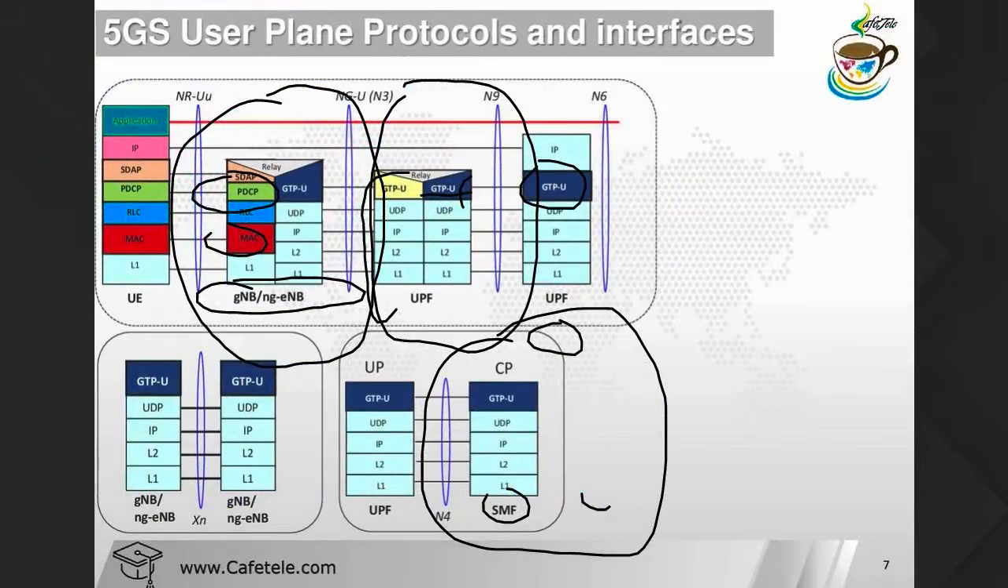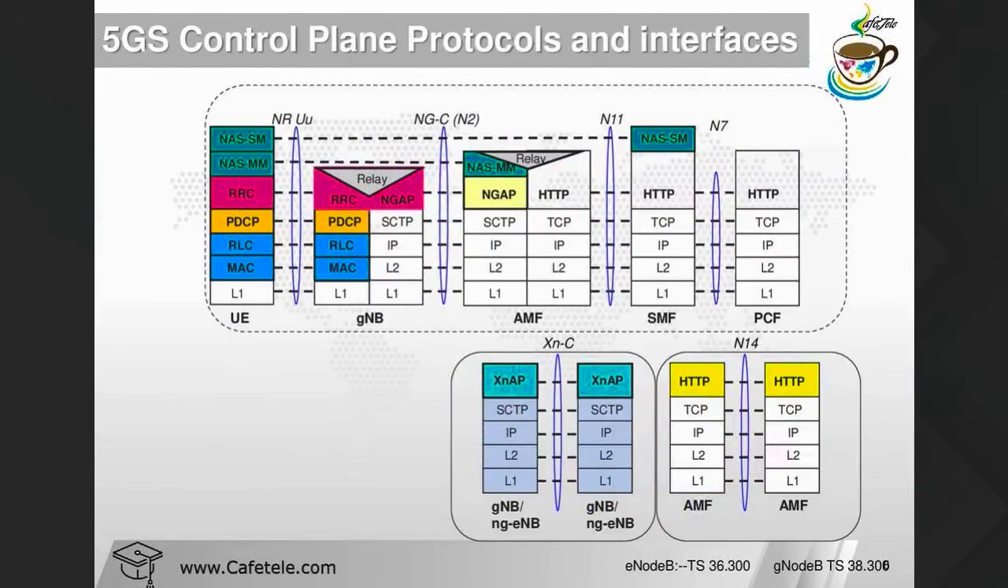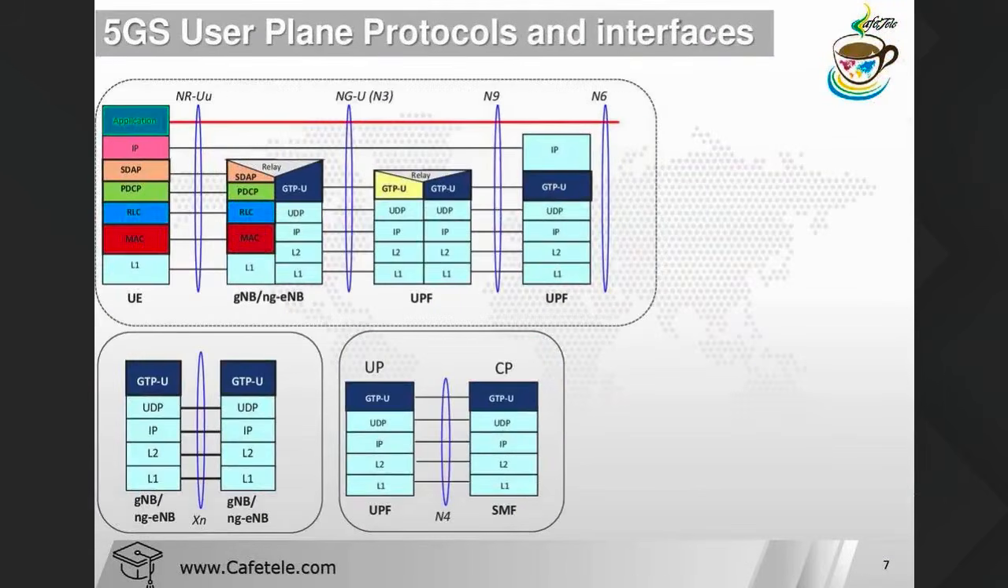Let me clear. Okay, now this one is the user plane protocol stack. If you have any question on the control plane, you can ask me over here and we can discuss later on. Now we have the user plane protocol, which is different from the control plane. Here you can see that we have the NAS, here we have the application and IP. So this protocol is different from the control plane one.